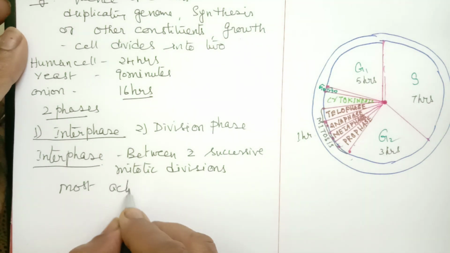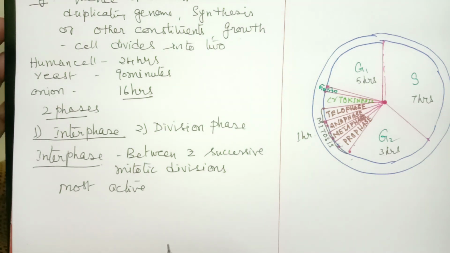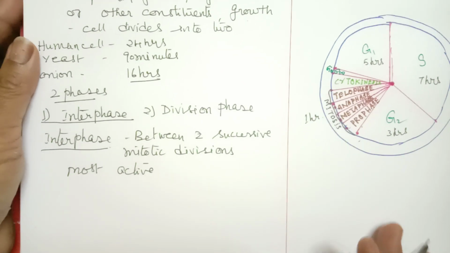Previously it was considered to be a resting phase. Why was it considered a resting phase? Because there are no observable changes taking place. The meaning of observable changes is that these changes cannot be observed under the microscope.